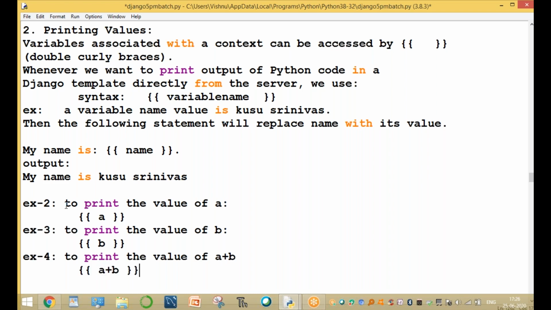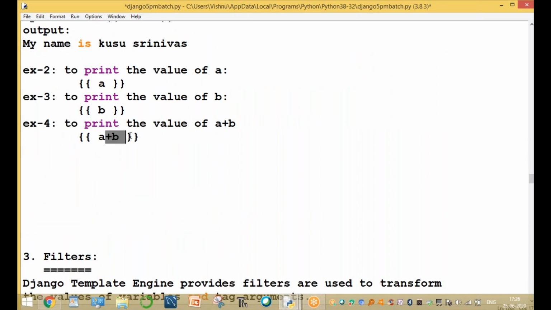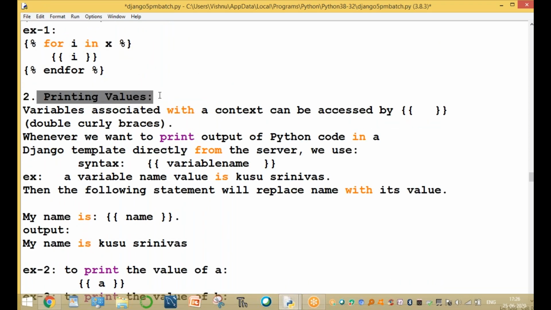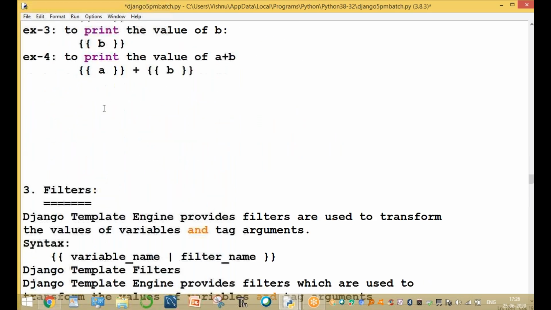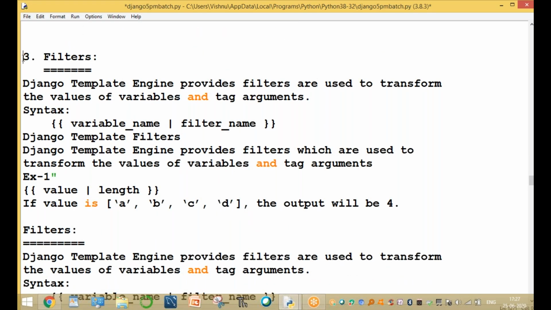Everything in the curly braces is called a variable. Here the logic is a plus b: the value of a plus the value of b, adding these two values. These two are the variables in reality. So the process is called printing values or variable values, both are the same. Next one is filters.